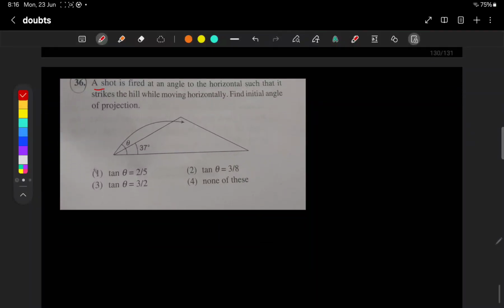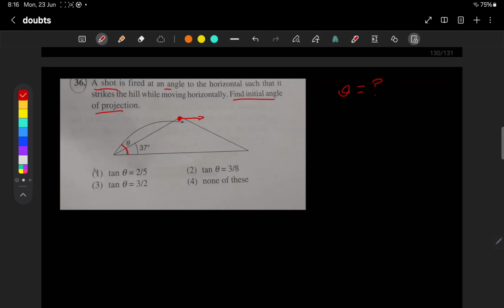So in this question, a shot is fired at an angle theta to the horizontal, such that it strikes the hill while moving horizontally. Up in the hill, when it hits correctly, it is moving only horizontally. There is no vertical velocity. It is given in the question itself. Find the initial angle of projection. They are asking what this theta is.